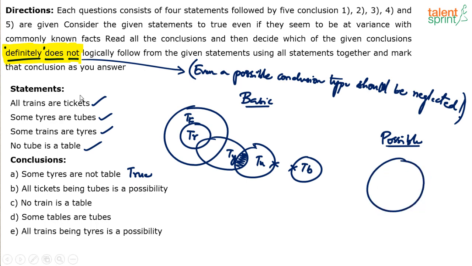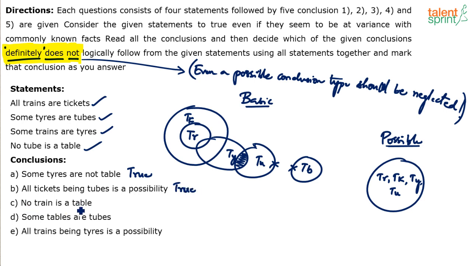He says all trains are tickets. So trains and tickets both can be shown with the same circle. Some trains are tires. This only can be shown as tires. And some tires are tubes. This only can be shown as tubes. Meaning all trains, tickets, tires and tubes can be represented by the same circle. In that case, all tickets being tubes is possible. It is possible. Whether it is definitely possible or not, we are not worried about that, but it is possible. So this is also true.